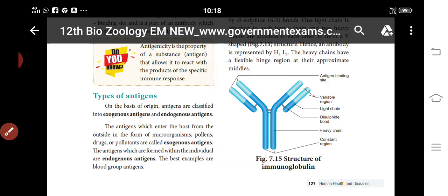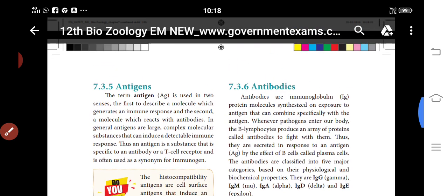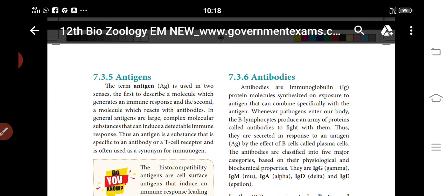Next, antibodies. Antibodies are immunoglobulin (Ig) protein molecules synthesized on exposure to an antigen that can combine specifically with the antigen. Whenever pathogens enter our body, B lymphocytes produce an army of proteins called antibodies to fight them. They are secreted in response to an antigen by the effector B cells called plasma cells. Antibodies are classified into five major categories based on physiological and biochemical properties: IgG, IgM, IgA, IgD and IgE.